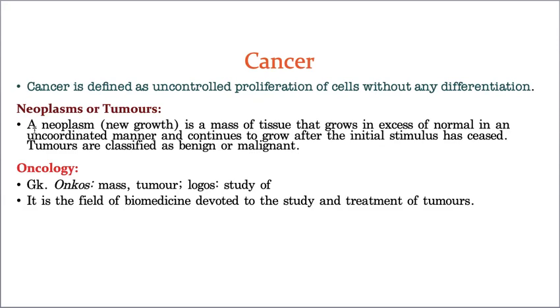Oncology means studying various types of tumors and also their treatments. Studying these cancerous tumors is called oncology. For this chapter, this much information is enough, and the detailed information I am going to give you in the 12th class.